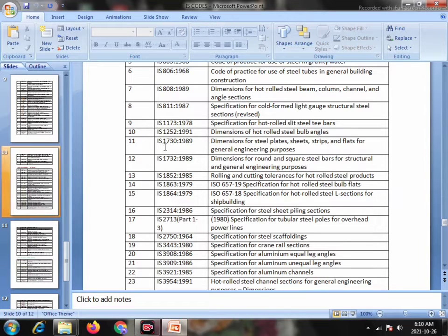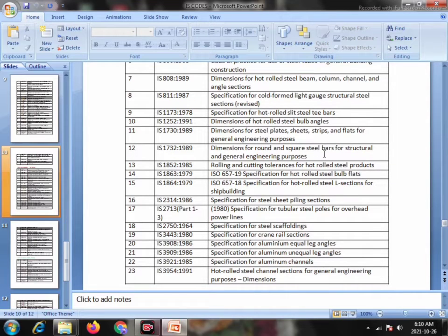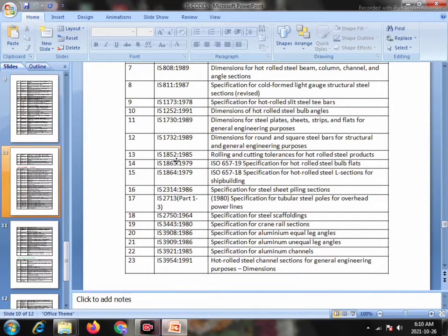11. IS 1730 1989, dimension of steel plates, sheets, strips, flats for general engineering purpose. Serial number 12. IS 1732 1989, dimension for round and square steel bars for structural and general engineering purpose. 13. IS 1852 1985, rolling and cutting tolerance for hot rolled steel products.